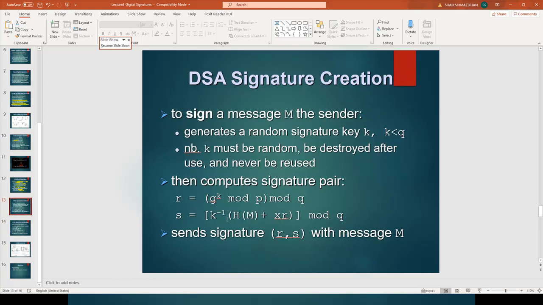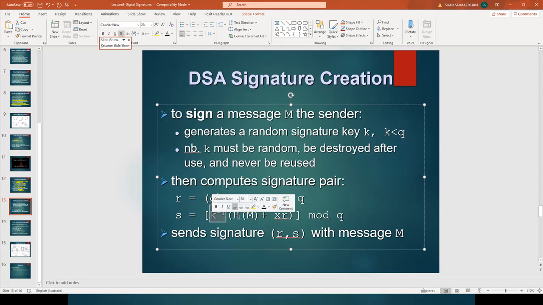Now S is calculated. How is S calculated? K to the power minus 1, then the hash value of the message, using some hashing algorithm like SHA-512 or SHA-256. Then the X value, it is the private key.